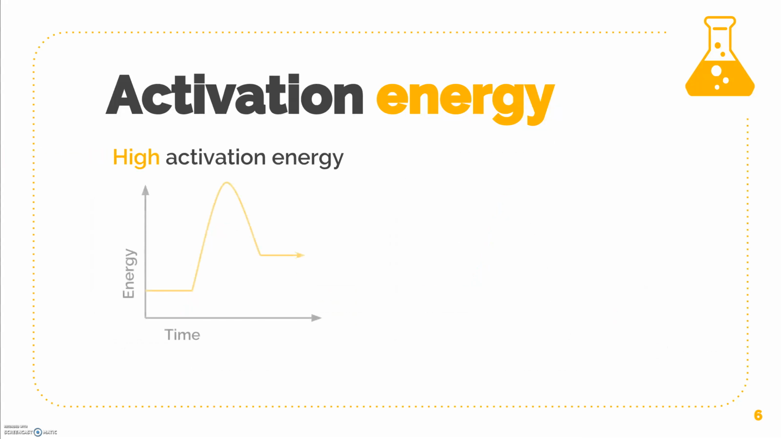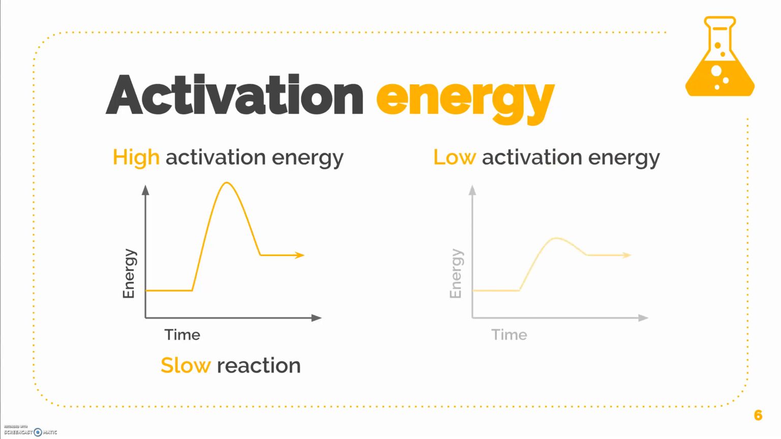If a reaction has a high activation energy, there will be fewer collisions with enough energy to successfully break the existing bonds. So there will be less successful collisions and the reaction will be slower. If a reaction has a low activation energy, there will be more collisions with enough energy to successfully break the existing bonds. So there will be more successful collisions and the reaction will be faster.